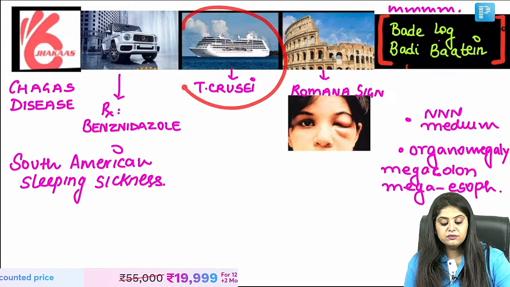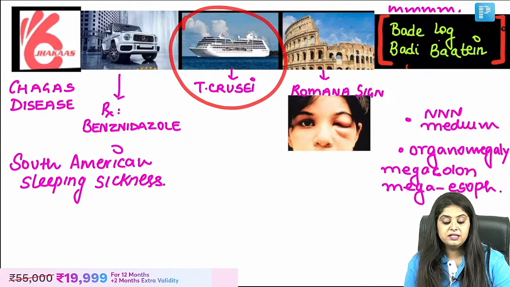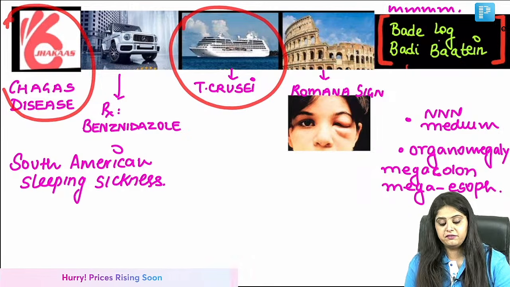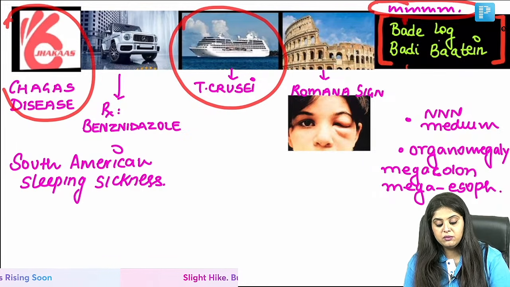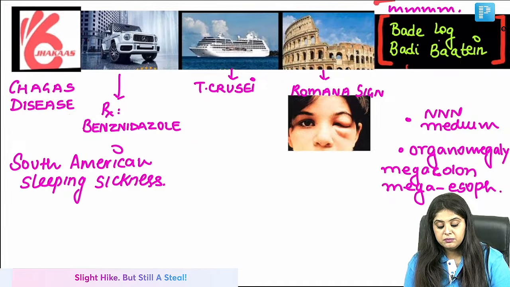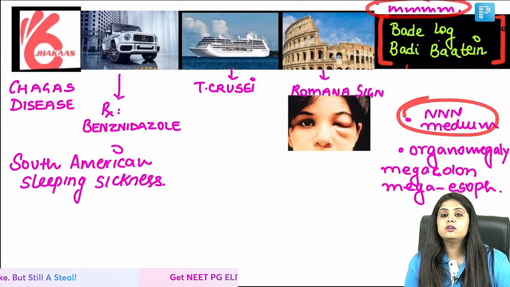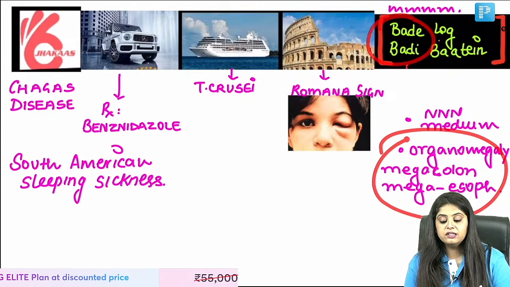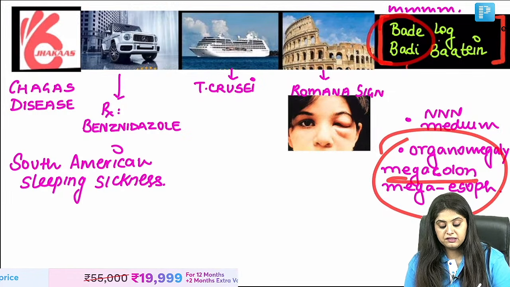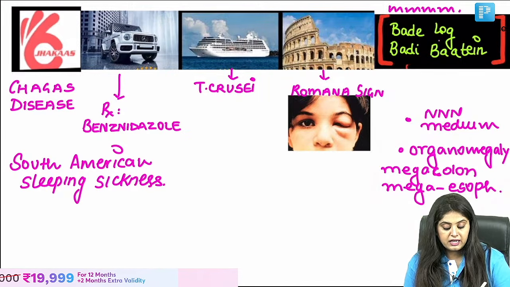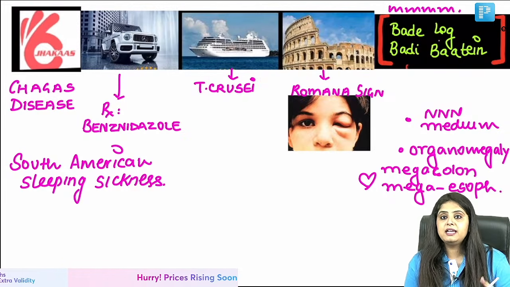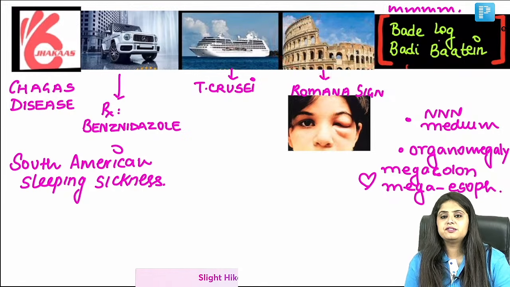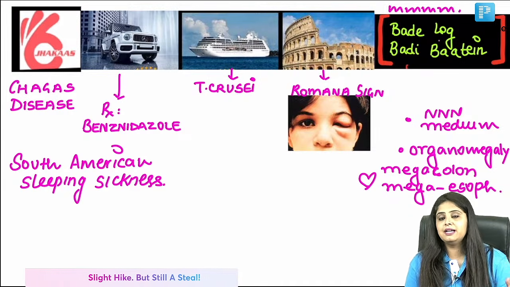Because the cruise will remind you of Trypanosoma cruzi. The jhakas life will remind you of Chagas disease that this patient is suffering from. The bade log badi baatein will tell you that is the NNN culture media on which we grow Trypanosoma cruzi. Bade log badi baatein because all the organs become big. There is mega esophagus, mega colon. Even if they said cardiac, there is going to be cardiomegaly. All organs become big. Then Rome, that's the most favorite destination of a rich person. Rome, Italy, so and so.